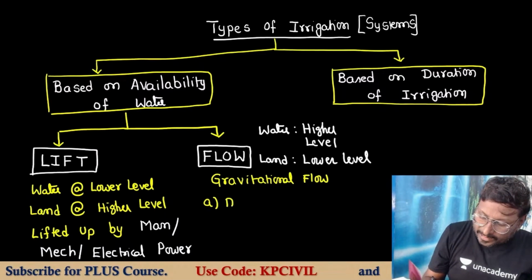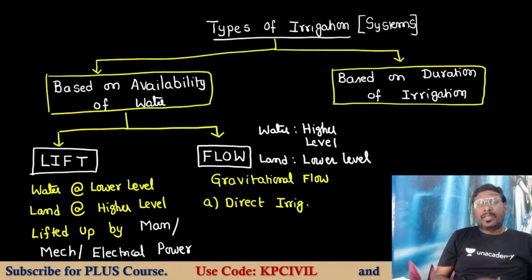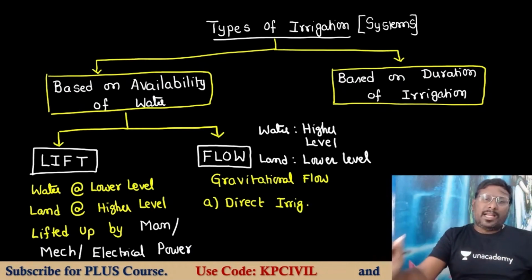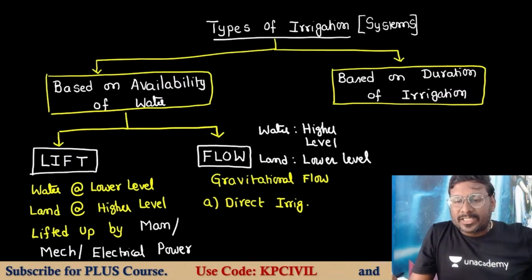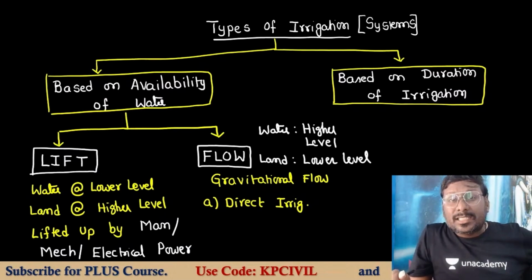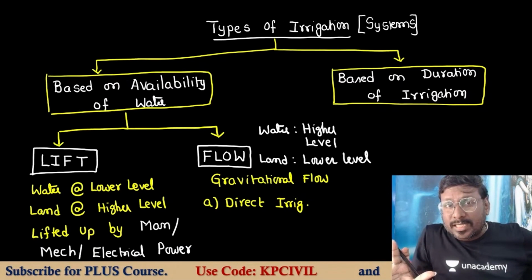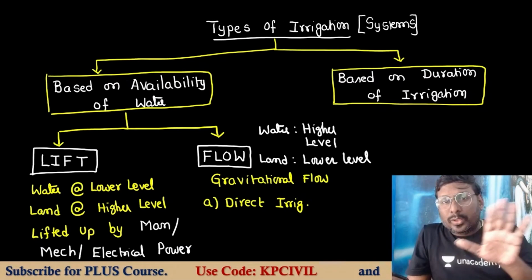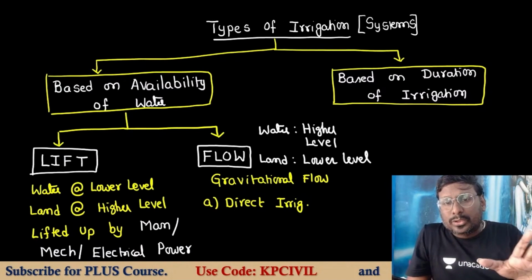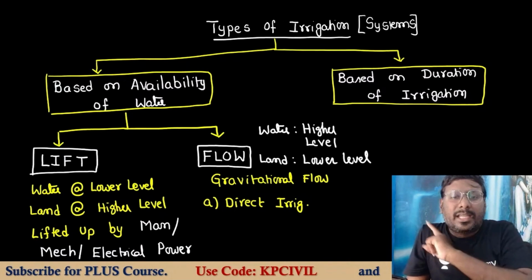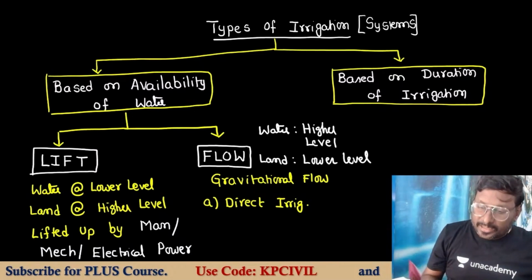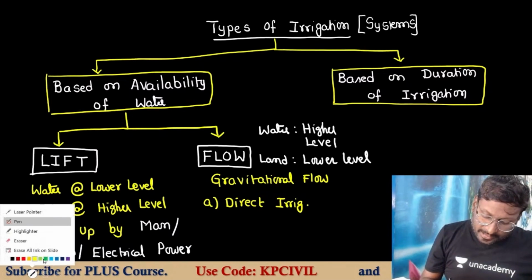One is direct irrigation. When there is no storage structure between source and land, directly from source to land, water will travel. Direct irrigation. Only headworks construction is provided. No storage, no tank, no reservoir, no storage between source and agricultural land. That is direct irrigation.